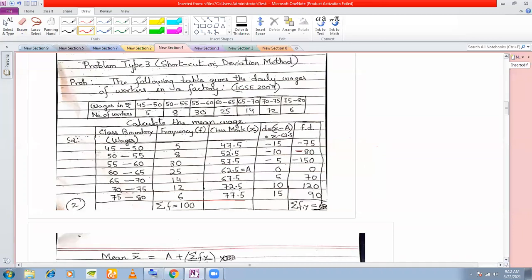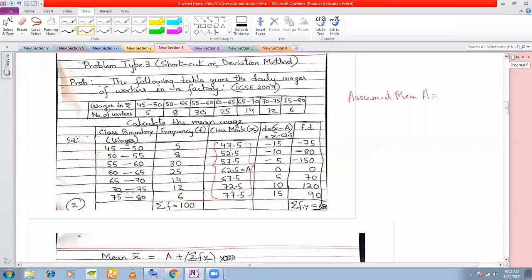Okay. So first, second, and third column remain the same as we have done previously. Now here an additional column comes. What is that additional column? We need to choose an assumed mean. Okay, assumed mean. This we call as A. Okay, and how do we choose? In fact, you can choose any of these values. Any of the values you can choose as your assumed mean.